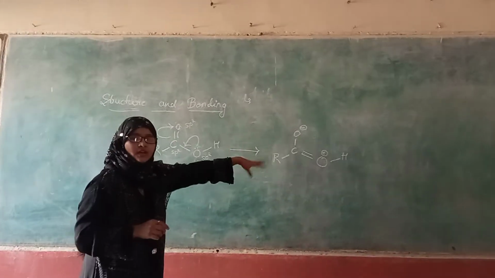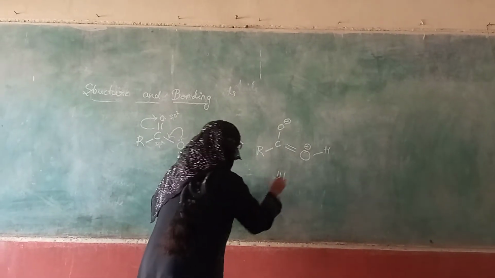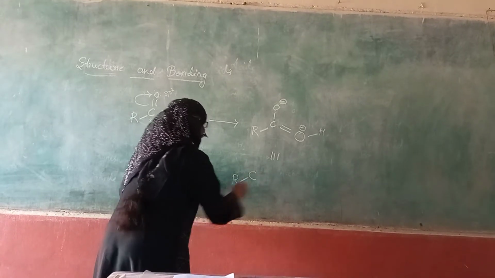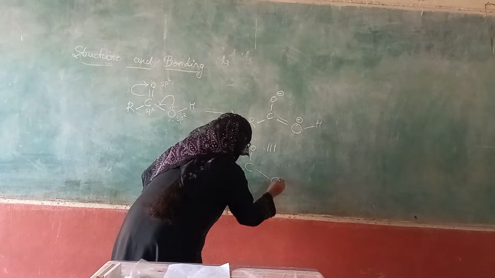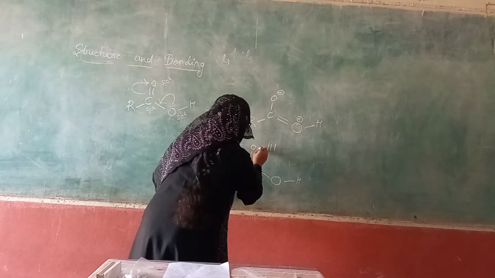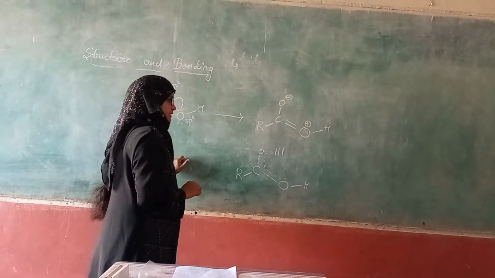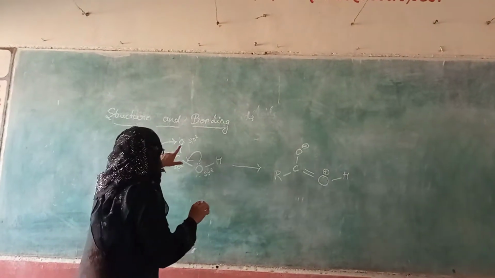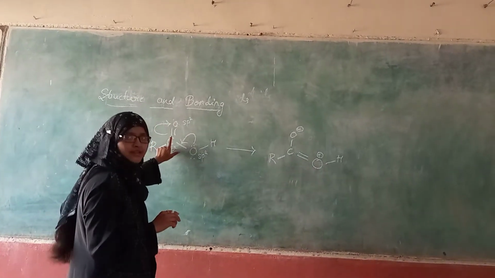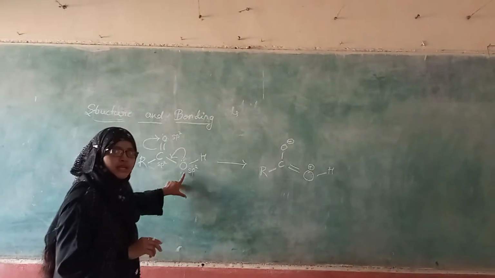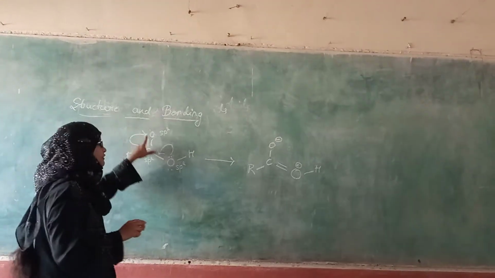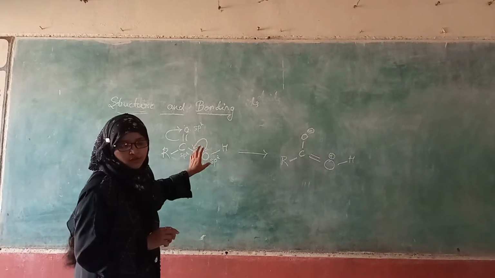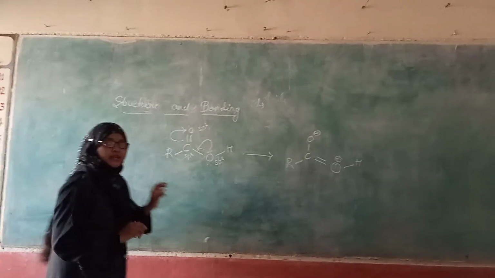So in general we can write the structure of carboxylic acid compounds as R-CO-OH, like this. Hence there are two types of bonds here: the carbon-oxygen double bond and the carbon-oxygen single bond. Here the length of the carbon-oxygen single bond in the carbonyl group is shorter,